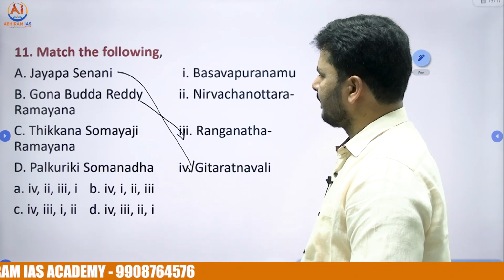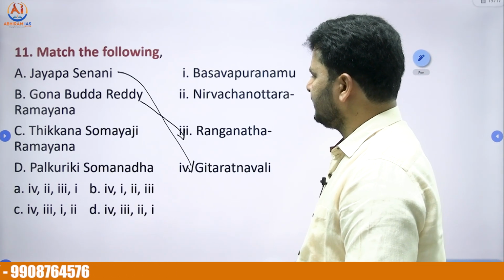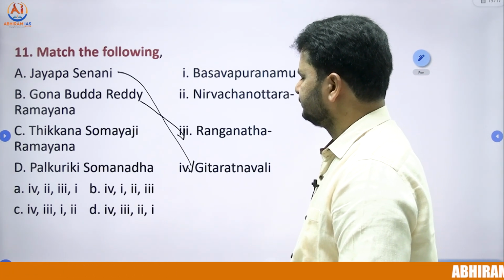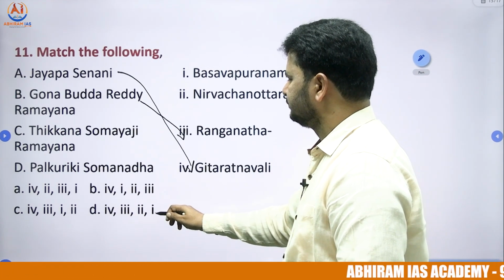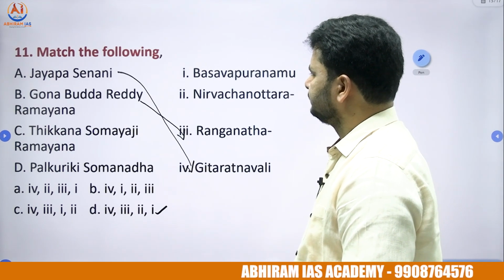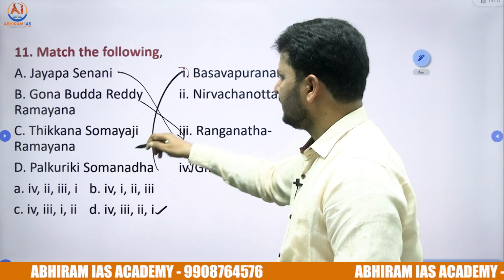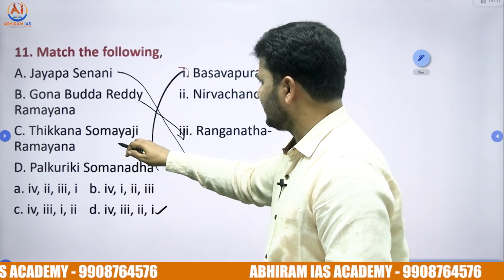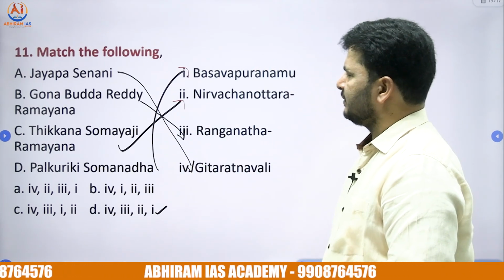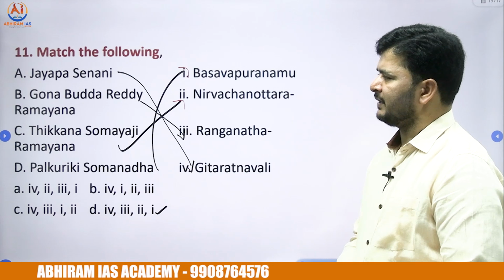So A4, B3. Palkuriki Somanatha, Basava Puranam, and Tikkana Somayaji, Nirvachanottara Ramayanam.